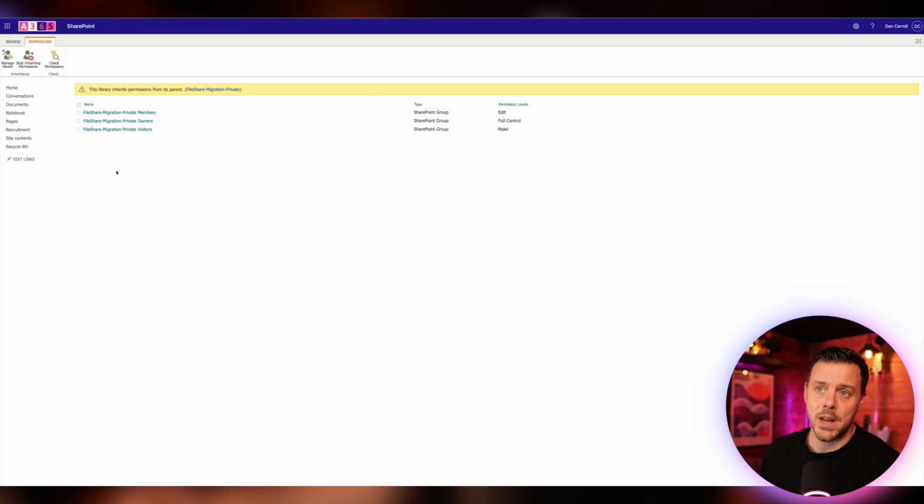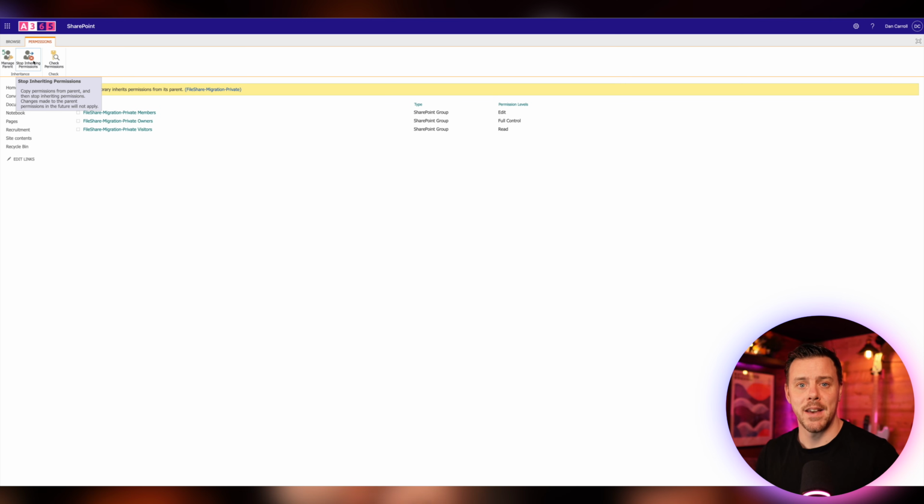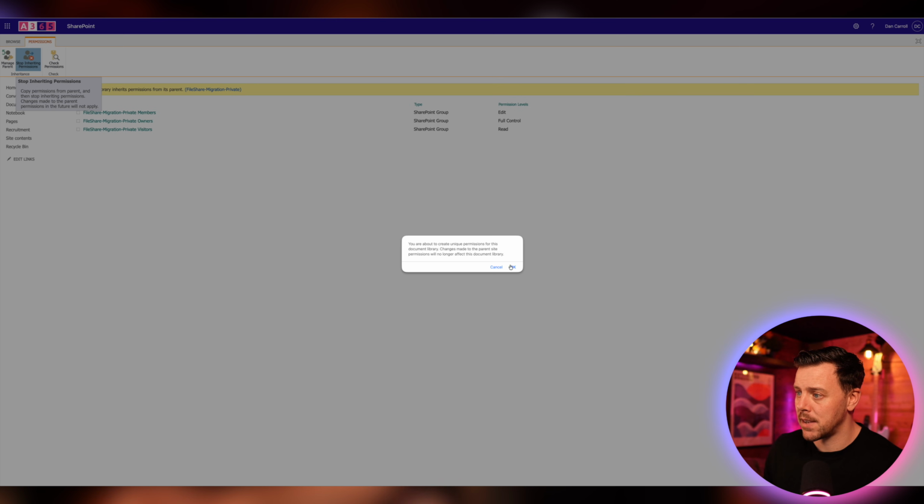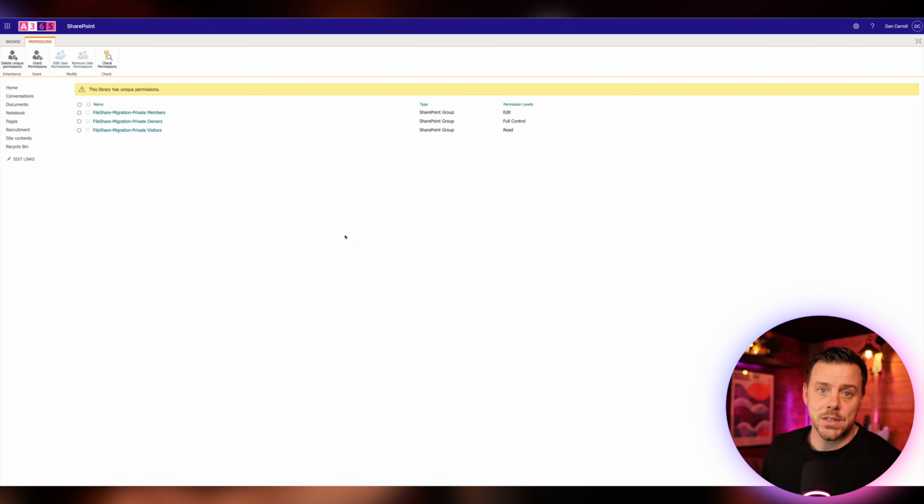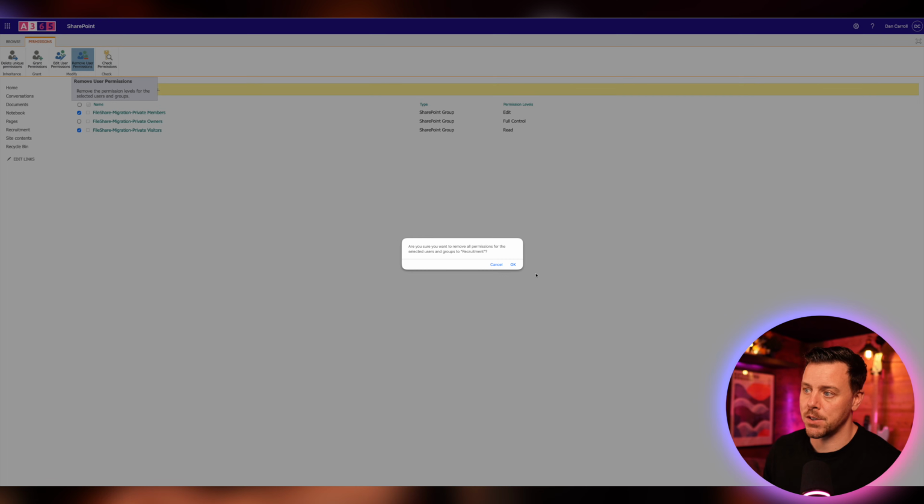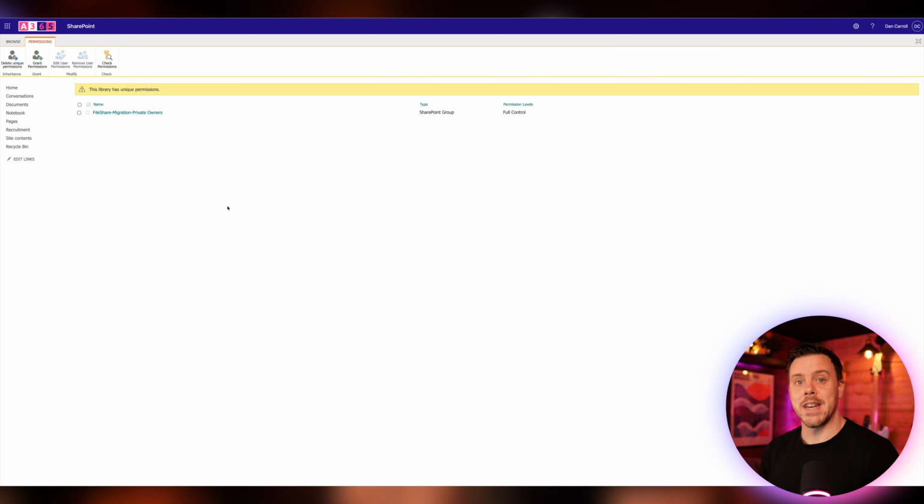Now, if we want to change that, we need to stop inheriting permissions, and that basically breaks the link between the permissions applied at the site level and what happens at this library. So we can say stop inheriting permissions, and we'll say okay. And now this gives us the ability to change what's in here. So we could say we don't want visitors to access this, and we want to remove members as a general group for this document library. So we could select those two groups and we could say remove user permissions. So now only owners of the site have access to this.